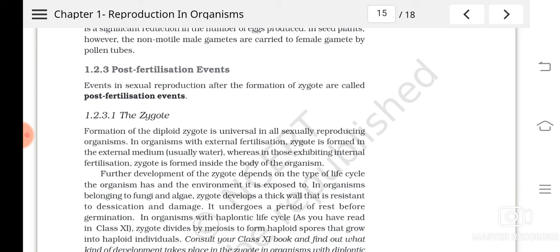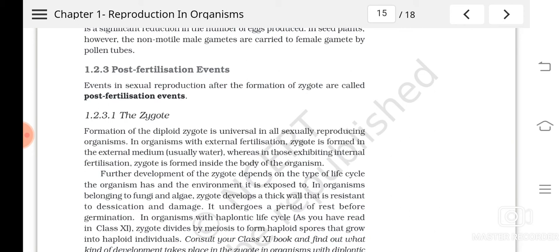And you can see in organisms like fungi, algae, etc., the zygote, I told, may form a thick, resistant wall to prevent desiccation, that is, to resist drying up and damage.